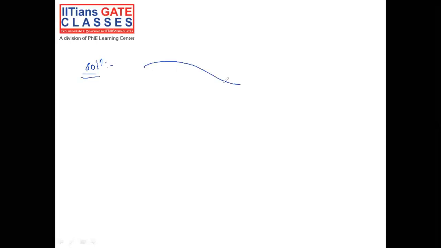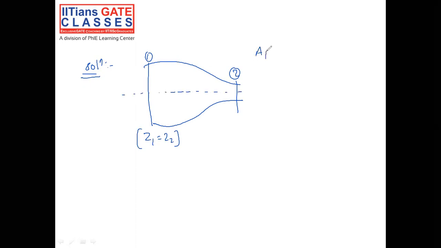We have the section here given something like this, where point number 1 and point number 2 are marked. Now Z1 is equal to Z2. Both the points are at the same height from the datum. Now we need to apply the Bernoulli equation between point 1 and point 2.